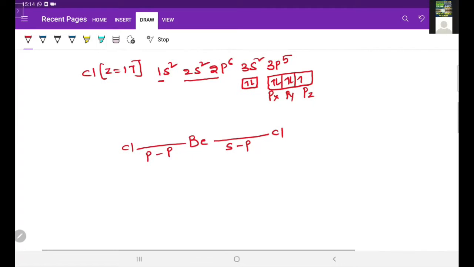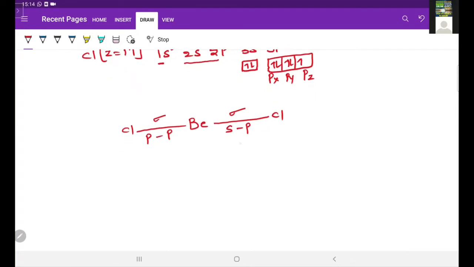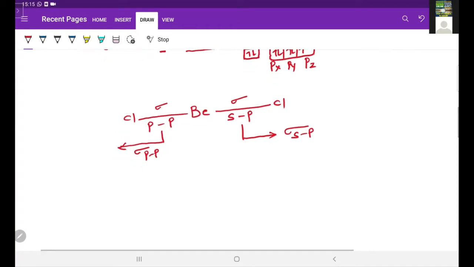So both are sigma bonds, because both bonds are formed by end to end overlapping. But the type of overlapping is different: one sigma bond is formed by sigma sp overlapping and the other by sigma pp overlapping. So sigma sp and pp overlappings are different.